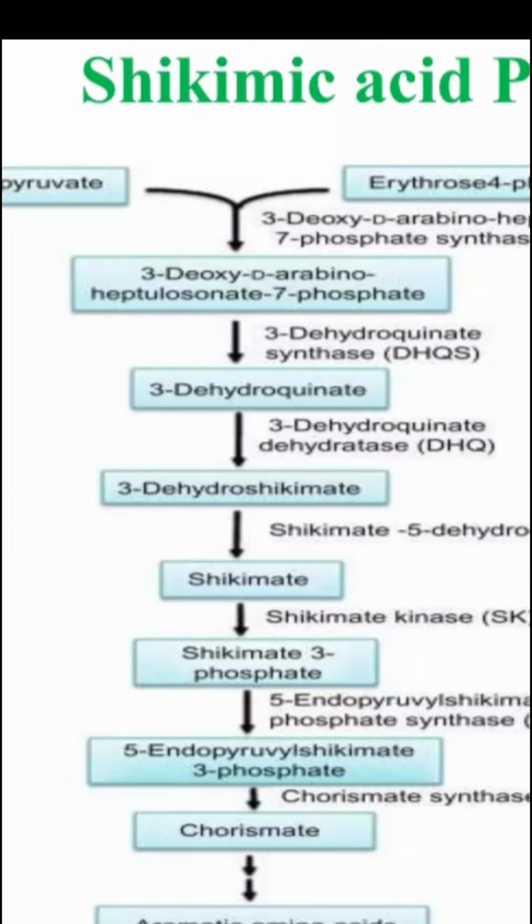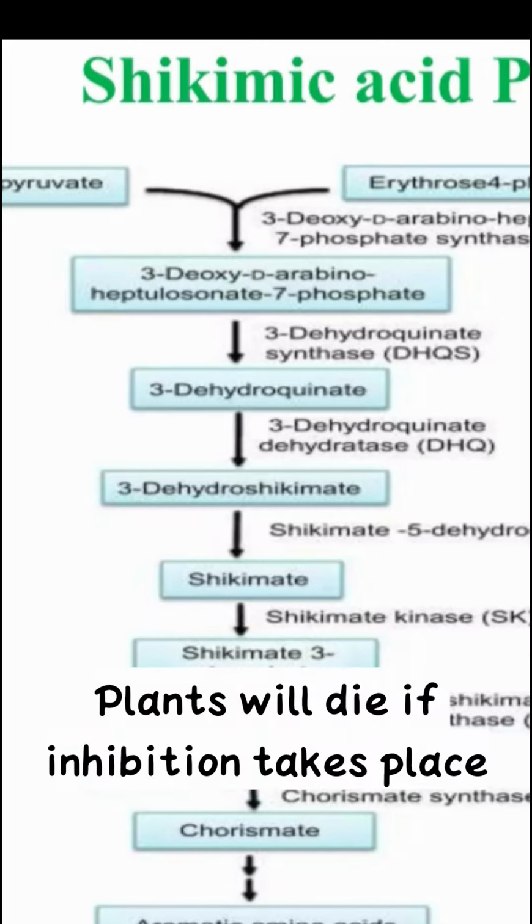Then step 6 is the formation of EPSP. It is an important step where S3P, that is shikimate 3-phosphate, plus PEP is getting converted into EPSP by the enzyme EPSP synthase. Here glyphosate herbicides inhibit this enzyme, so the plants cannot make aromatic amino acids and the plants will die.